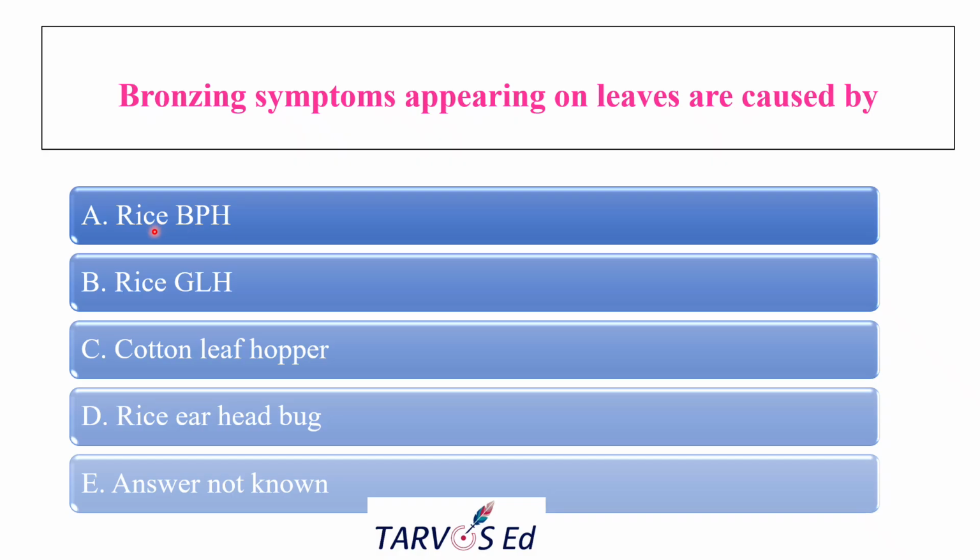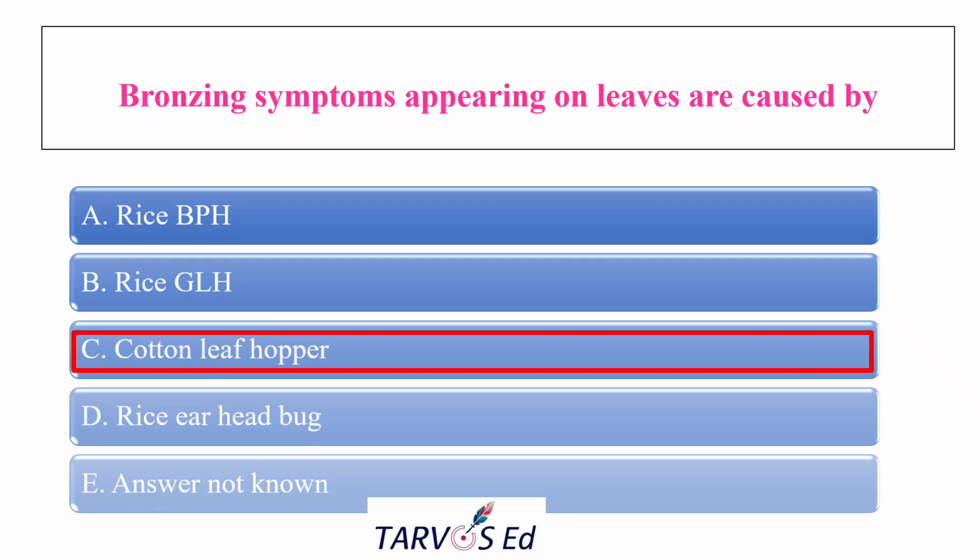The next question is: bronzing symptom appearing on leaves is caused by. The options are rice brown plant hopper, rice green leaf hopper, cotton leaf hopper, rice earhead bug, and answer is not known. The correct answer is cotton leaf hopper.